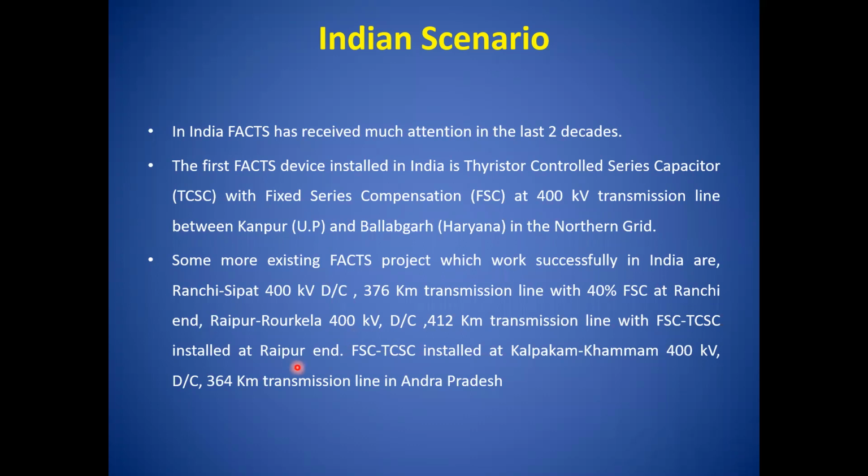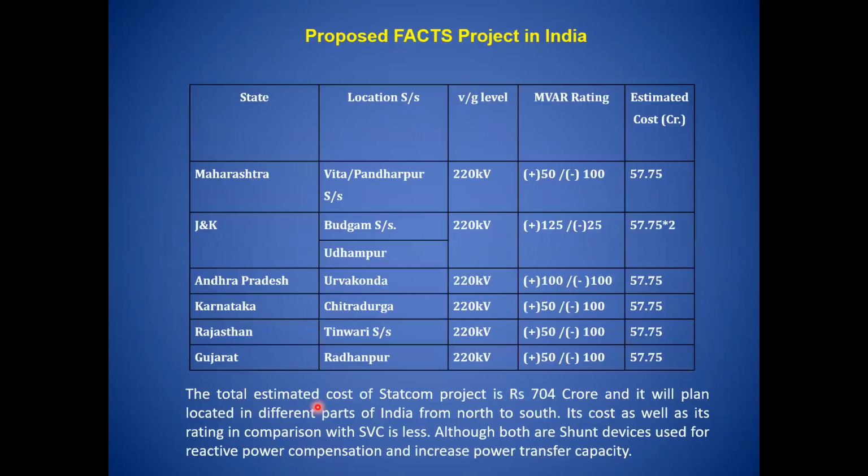So why are we using this series compensator in that area? Because it is a cluster of generation pockets, and we want to transmit a bulk amount of power from the cluster of generating areas to the cluster of load areas. Okay. So these are some of the FACTS devices also installed in Andhra Pradesh. So this is the present scenario in India and the opportunity for FACTS devices in India.